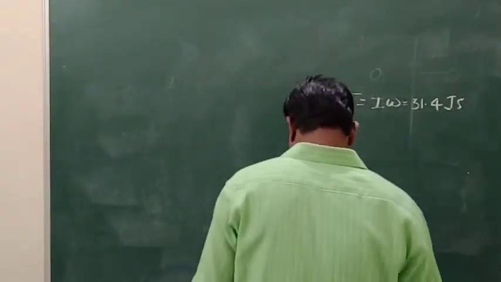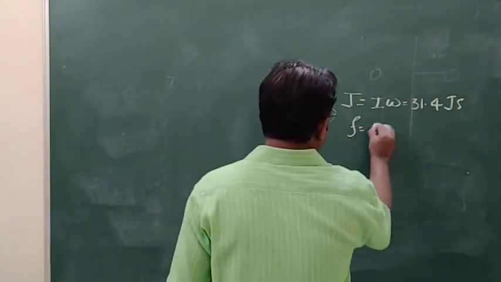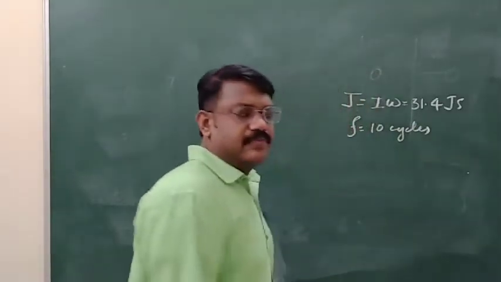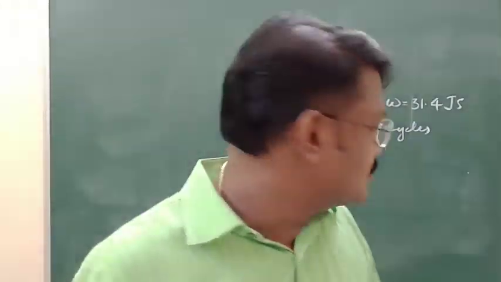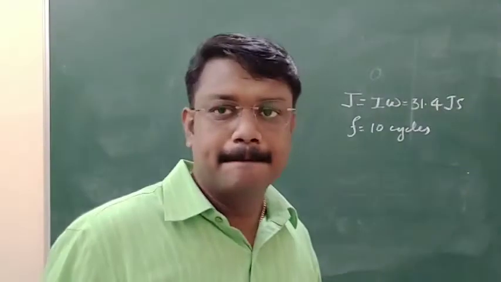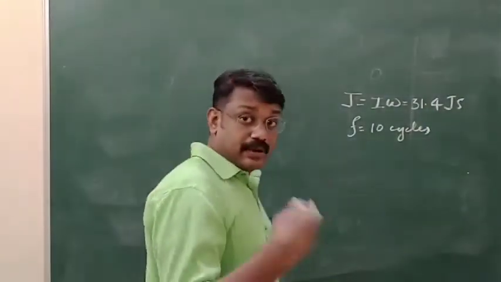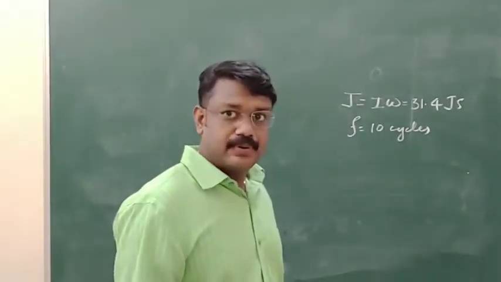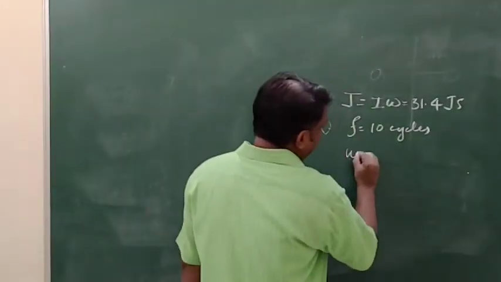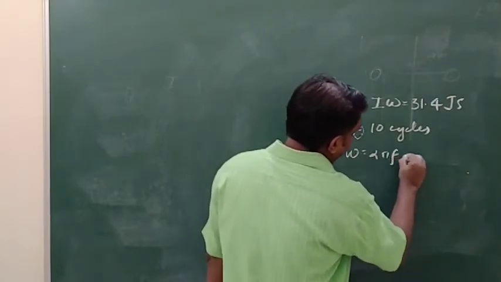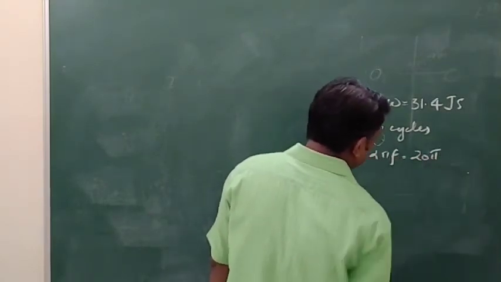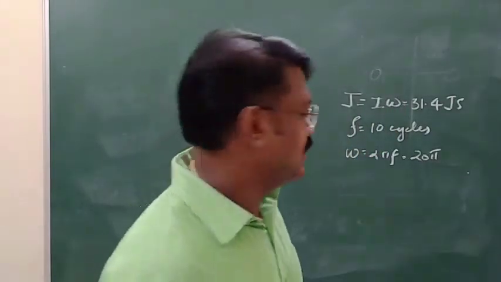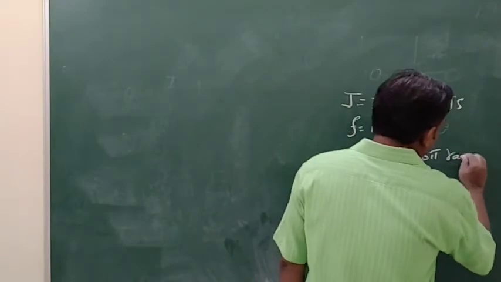Its rate of revolution is 10 cycles per second, so f is given as 10. See, if it is given as cycles per second, that is f only, not omega. The number of revolutions or rotations is also only f. So omega will be 2 pi f, that is 20 pi radian per second.